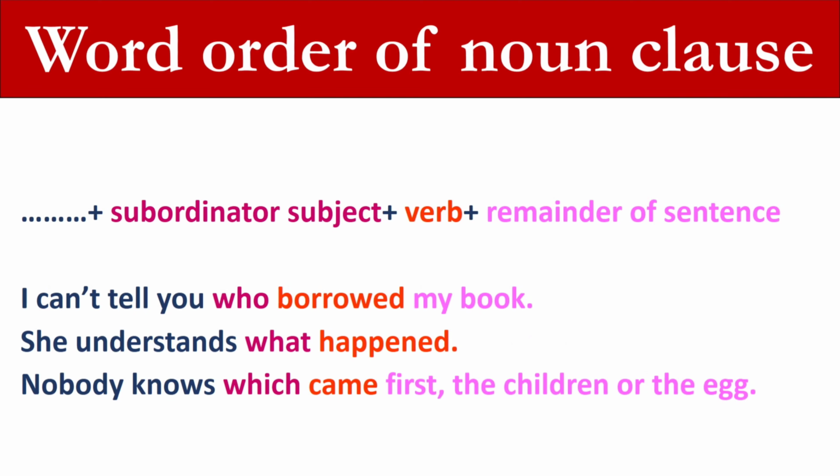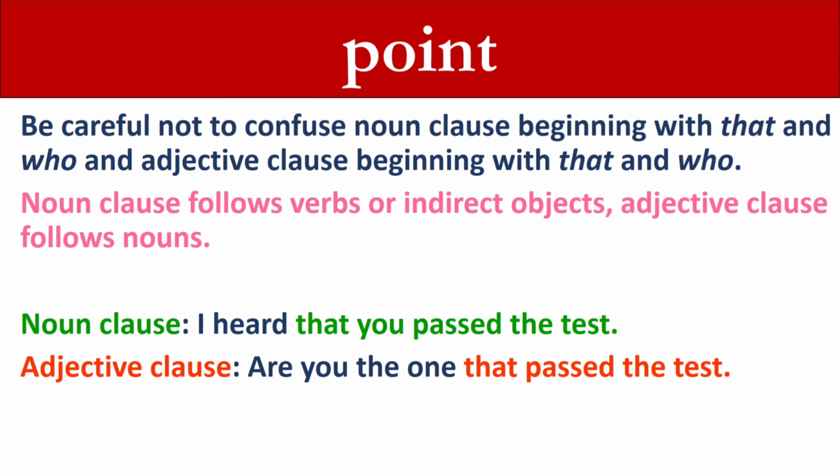The other form is the first part of the sentence plus subordinator plus verb plus remainder of the sentence. Examples: I can't tell you who borrowed my book. She understands what happened. Nobody knows which came first, the chicken or the egg. We have a point here.